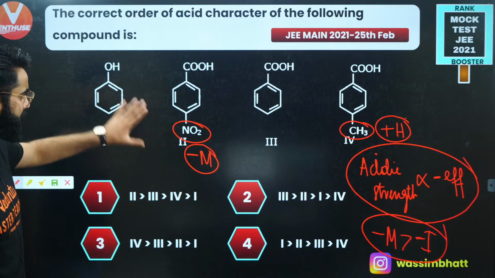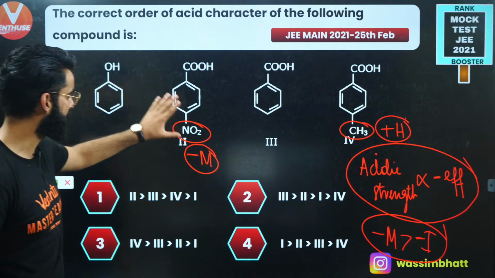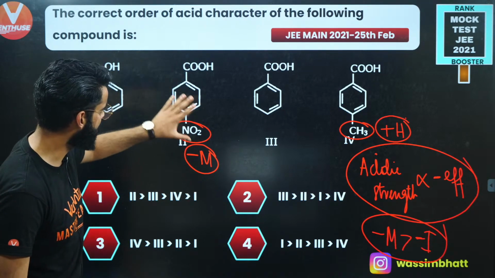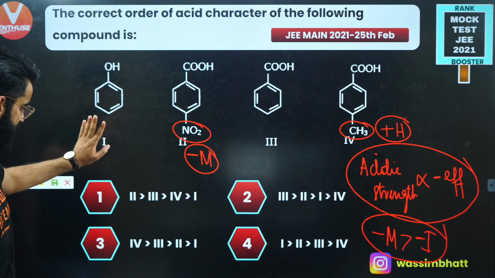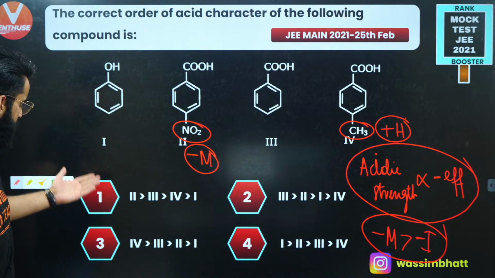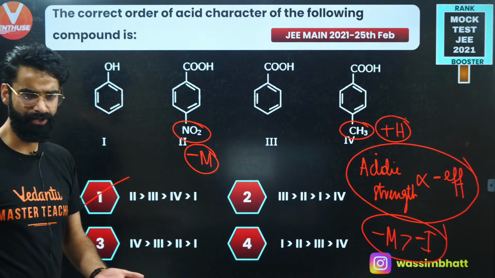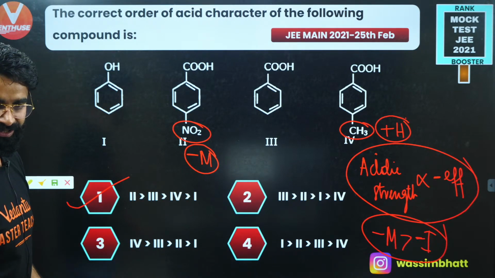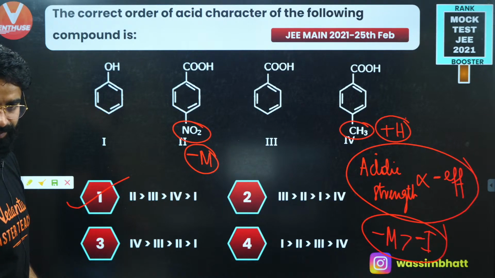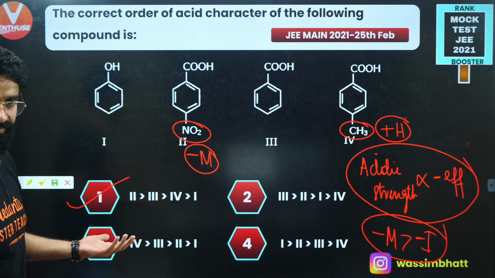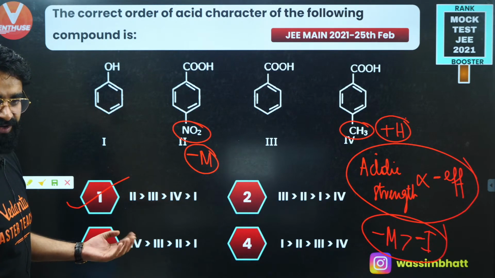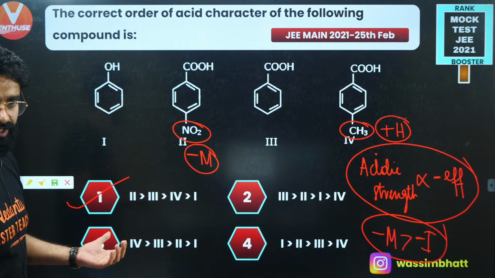Okay, so first of all, there is minus effect only in one molecule, that is the second one. So second one is going to be maximum acidic. So there is only one option which shows second one is maximum acidic, so it's going to be option number 1 only, right? No need to check the rest. You need to be smart at the same time as well, yeah?